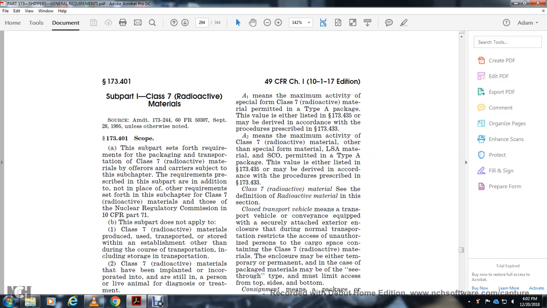173.401 Scope. This subpart sets forth the requirements for the packaging and transport of Class 7 radioactive material, in addition to the other requirements of the subchapter. This subpart, in addition, applies together with the other requirements of the subchapter, and Class 7 radioactive material is also subject to the Nuclear Regulatory Commission.